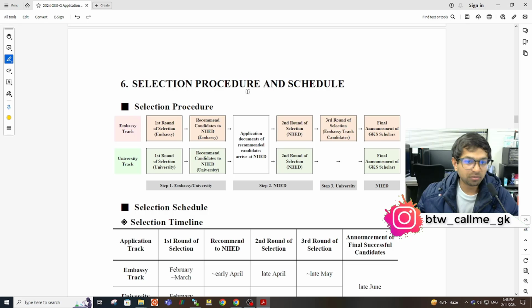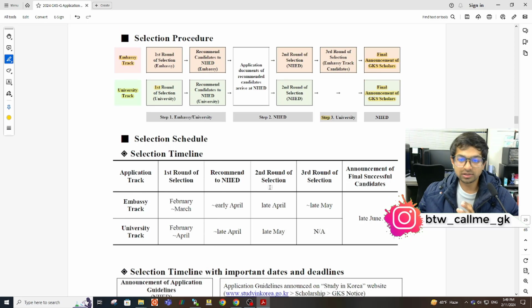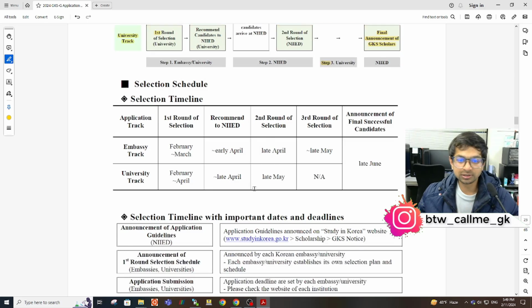So this is the procedure. Every year it's the same. You apply by embassy first round, then they will recommend your names to NEED, then NEED second round, and then they will send your documents to university and you get the university admission. That's for the embassy track. For university, you send your documents directly to the university, then they will recommend your documents to NEED, they get the results from NEED, and then you get into that university. So it's the same as all the years.